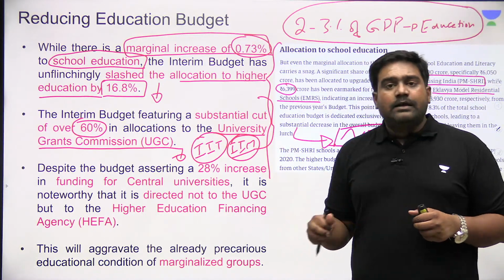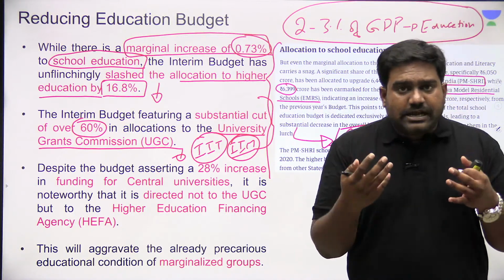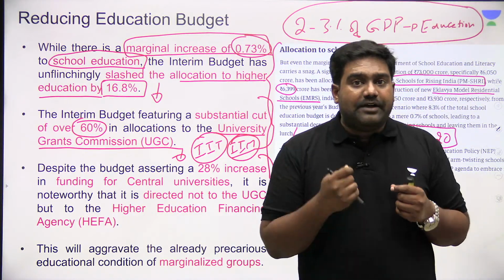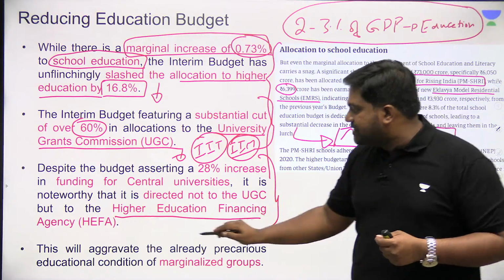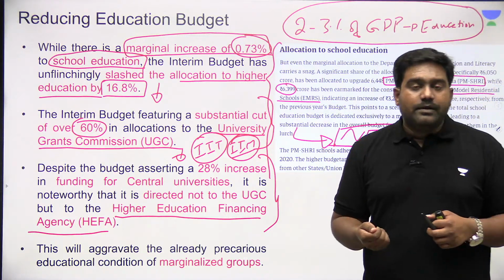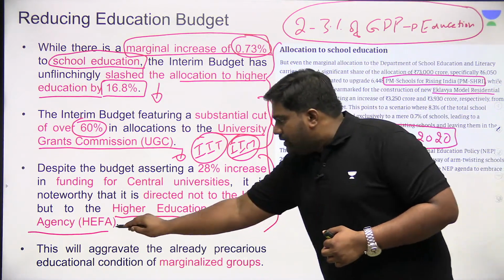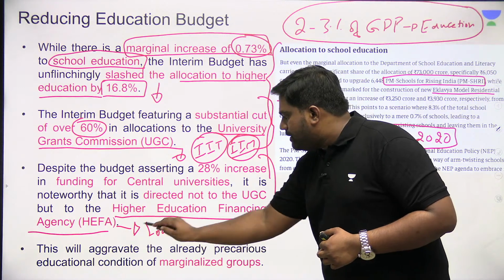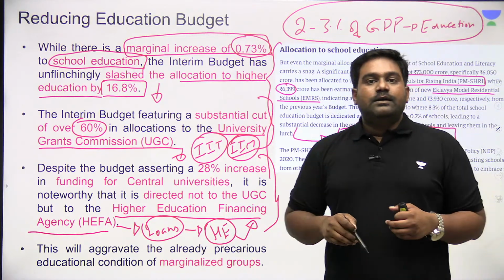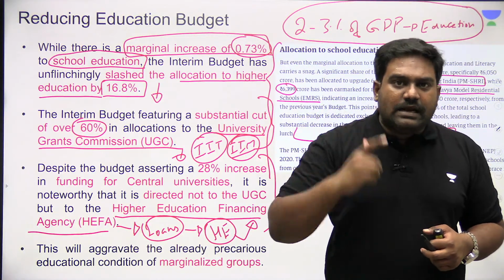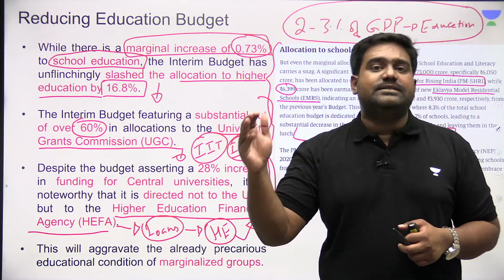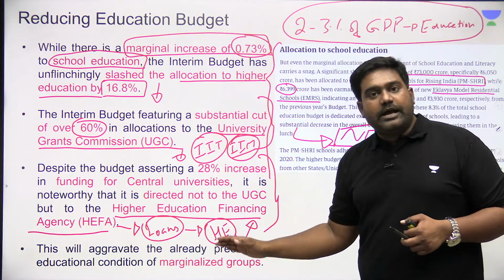The government is saying that this is quite justified. The slash in higher education budget is justified because the government is setting up a new agency called HEFA, the Higher Education Financing Agency. It's being set up by the Ministry of Education in collaboration with Canara Bank. So this new agency will provide loans to fund your higher education in the coming years. The government is saying the UGC need not provide grants anymore. Instead, HEFA, the Higher Education Financing Agency, will provide concessional loans to students who are opting for higher education.